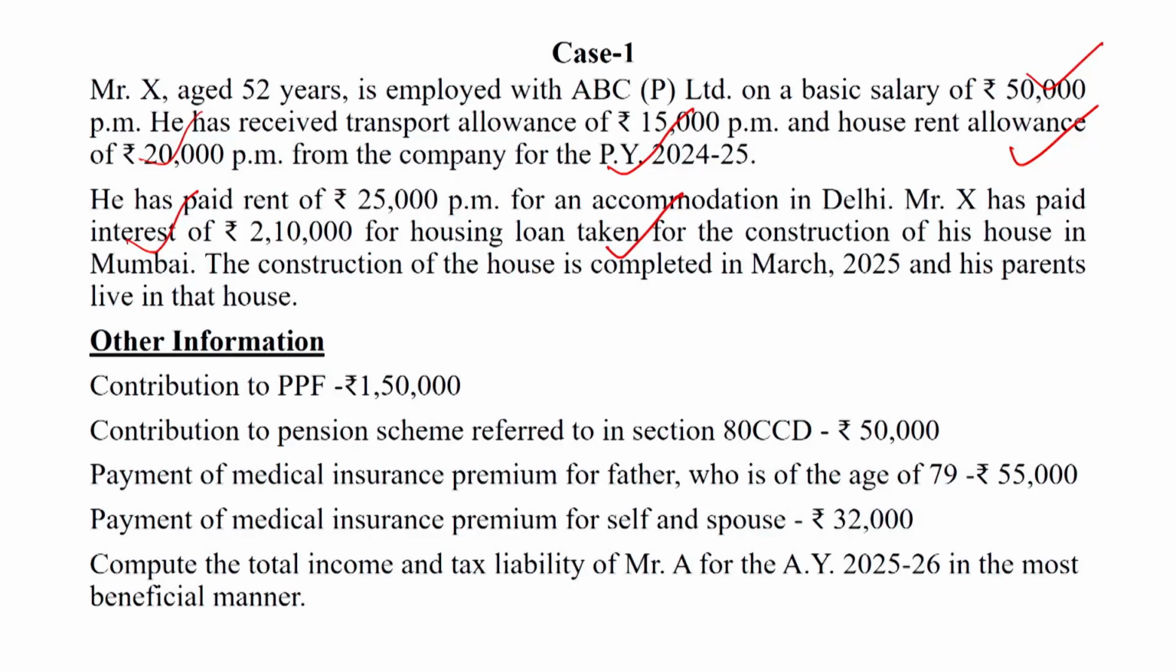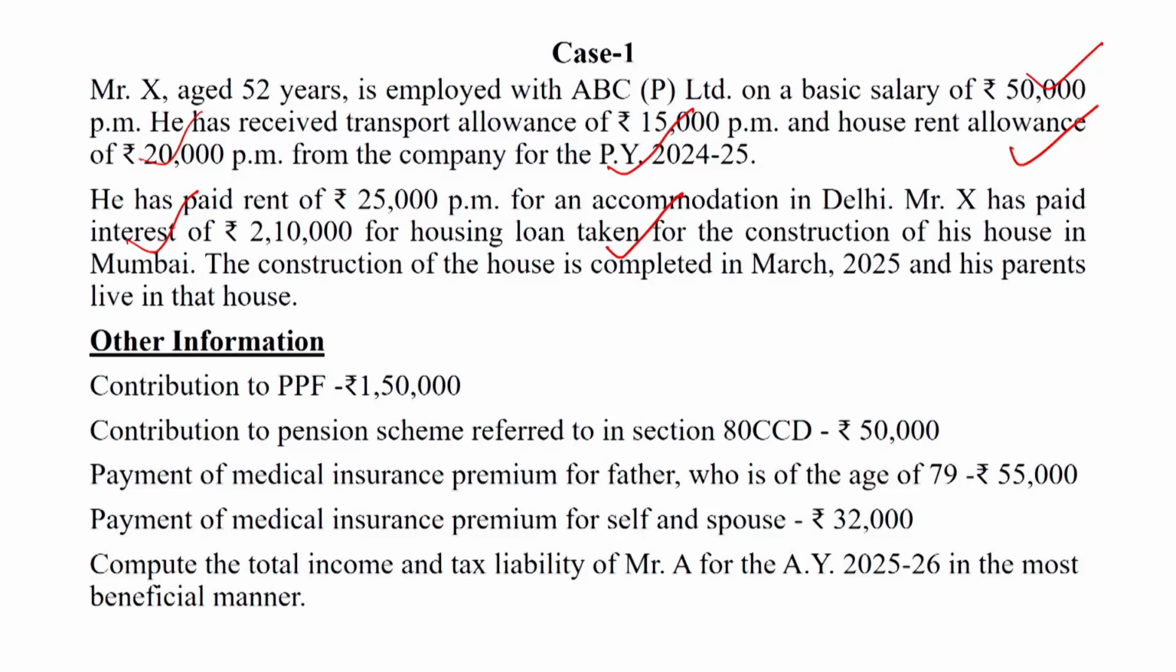Dear students, first is the actual amount of HRA received, second is rent paid minus 10% of salary, and third is, if the house is situated in Mumbai, Delhi, Kolkata and Chennai, 50% of the salary. If the house is situated in any other place, then 40% of the salary.